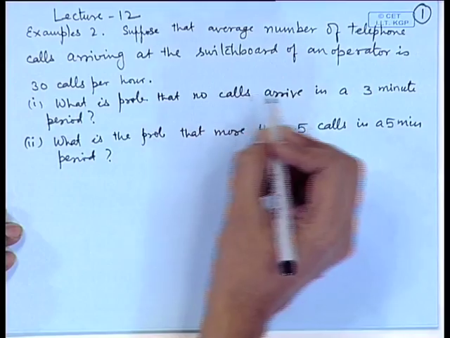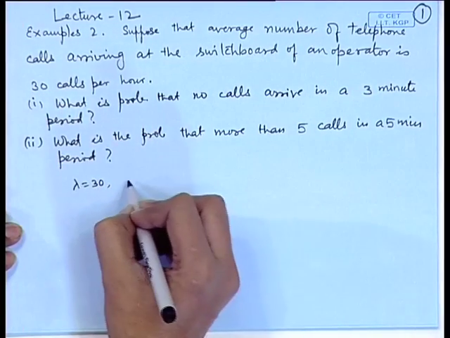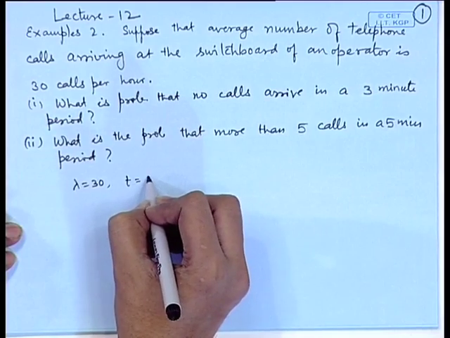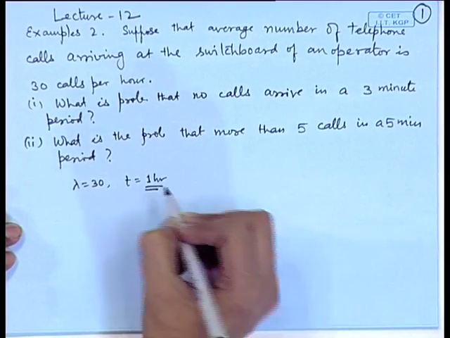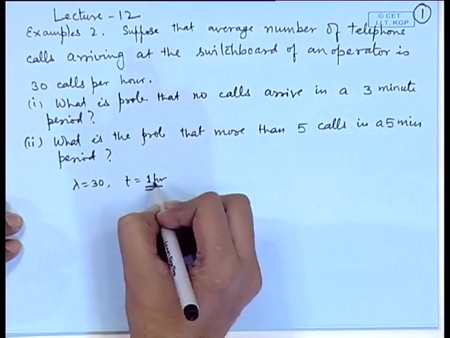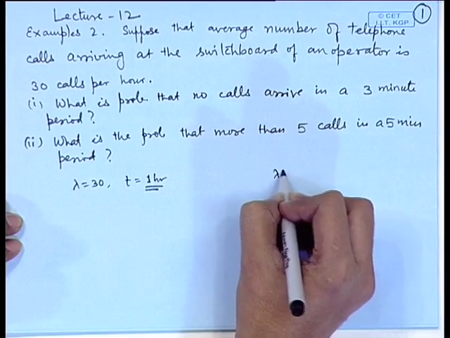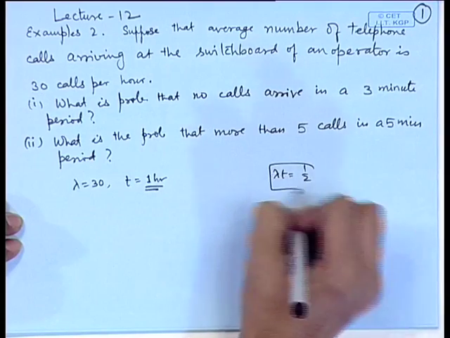Here, lambda is equal to 30 and t is equal to 1 hour. If we consider the unit as a minute, then in 1 minute lambda t is equal to half.